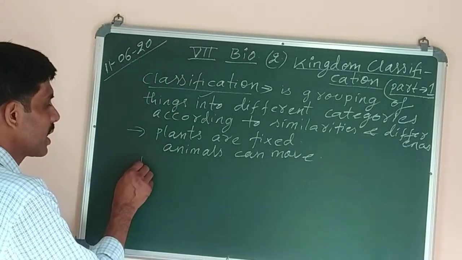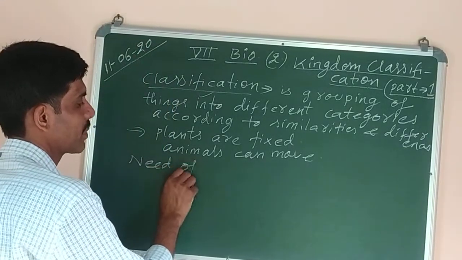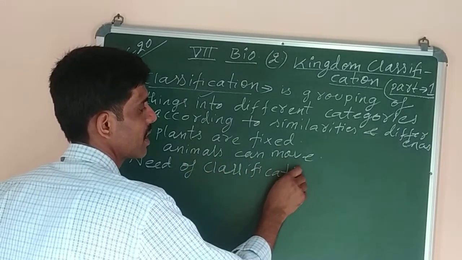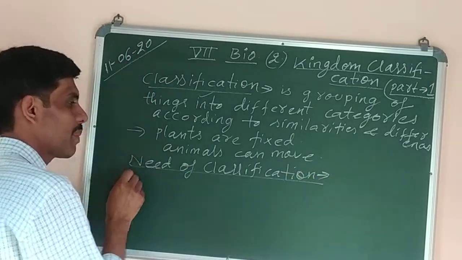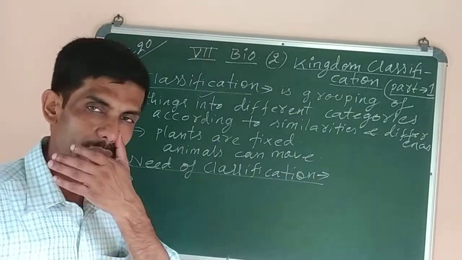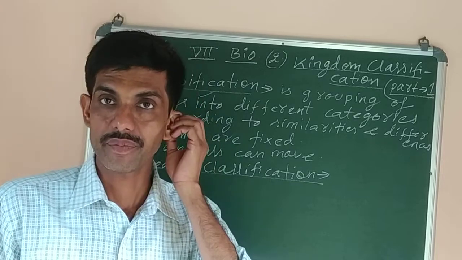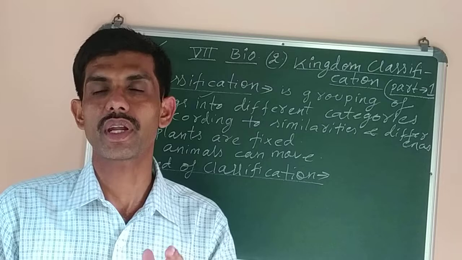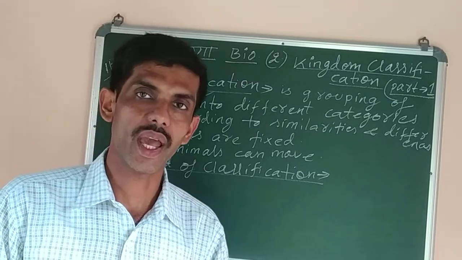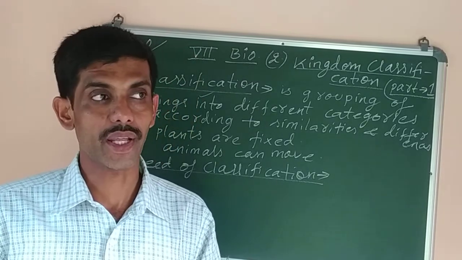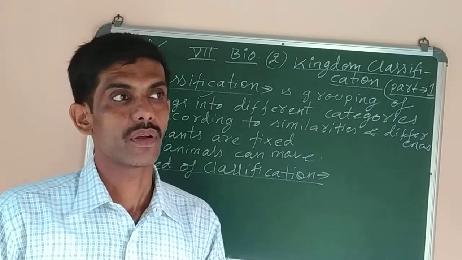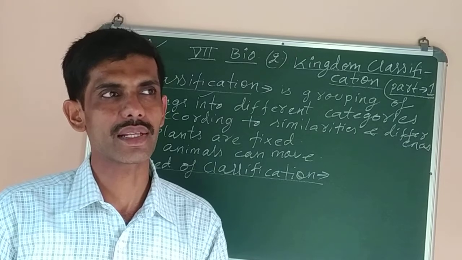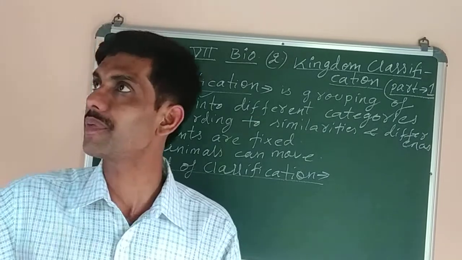Now the next question is, what is the need of classification? Why do we need to classify? The answer is, in nature there is a variety of plants and animals. So many billions of plants and animals are there. If we do not classify them, it will be very difficult to study each one of them or their characteristics separately. For example, if you go to a library, books of different classes on different subjects are kept in different racks.